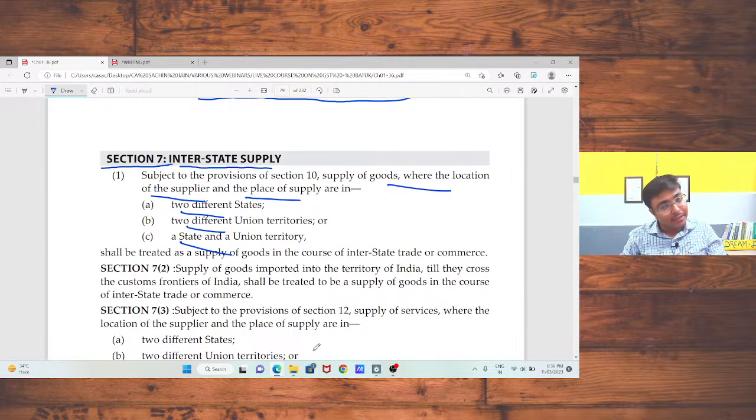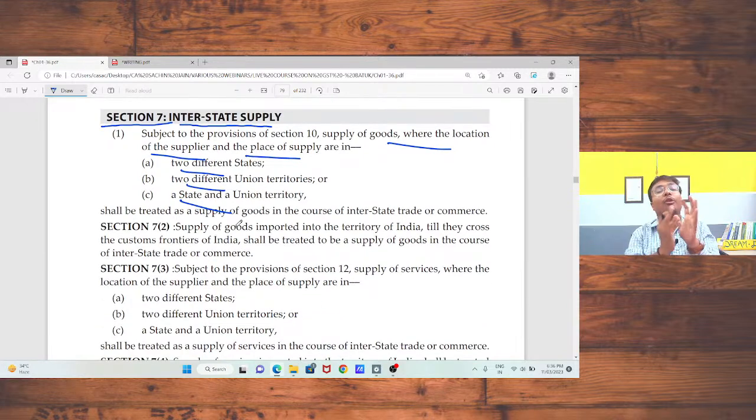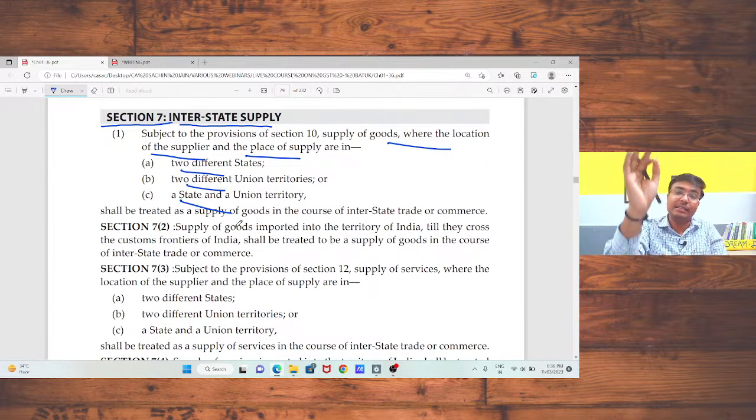Is that okay? Sir, practically, if you are going to provide any supply of goods or services outside India, in that case, that supply should be treated as your interstate supply and IGST should be charged. Okay. What is the exceptional situation? What are the special situations? We will discuss. We will also cover those special or exceptional situations.